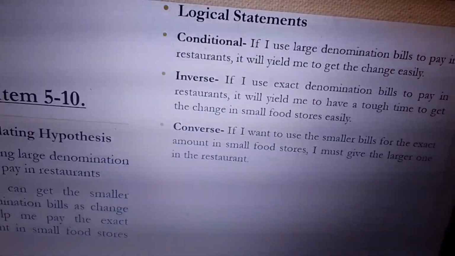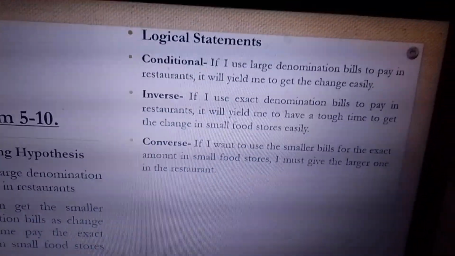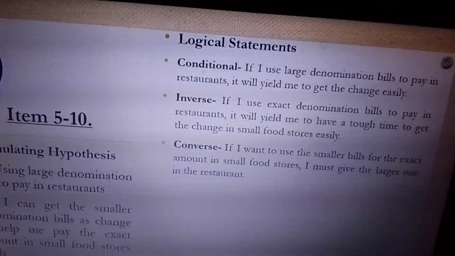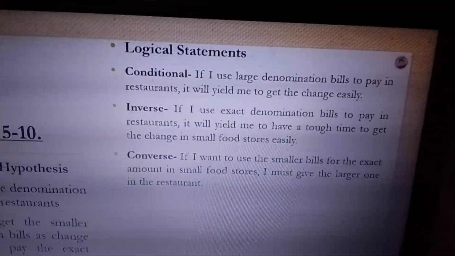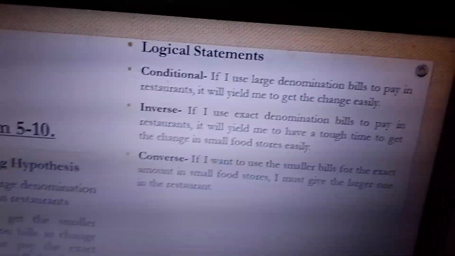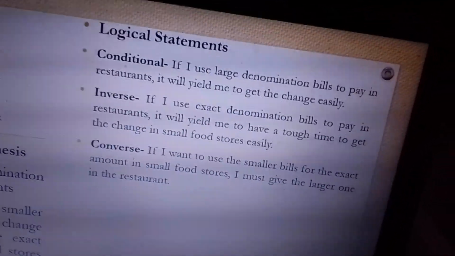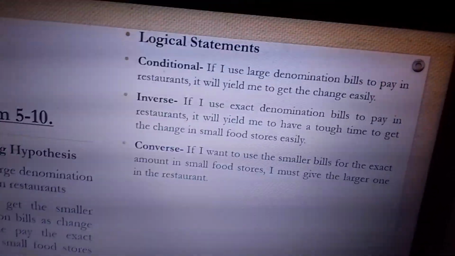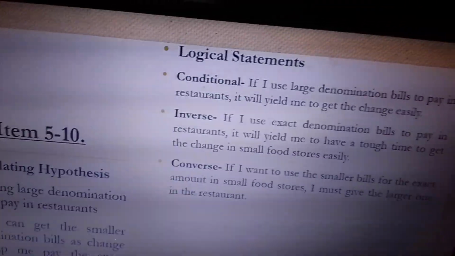So I have 100 and 300 and 200. Para when I go to Moshi Manju, I'll give them the 200. And then yun nga, they gave me coins. Diba? So yan. Kaya nga, that is how you're going to do it. You should prioritize the larger bills in restaurants that has a cash register that isolates every 1,000, 500, 200, 100, and so on. Tapos yung mga small food stalls, just give na lang the small amount.